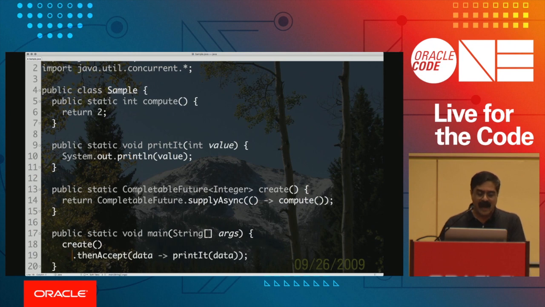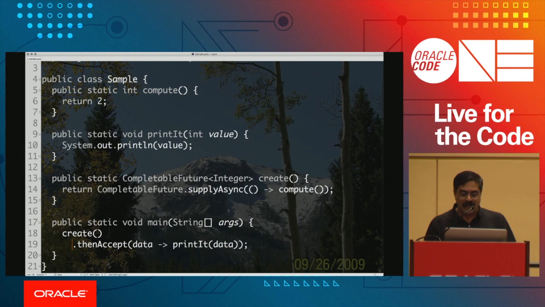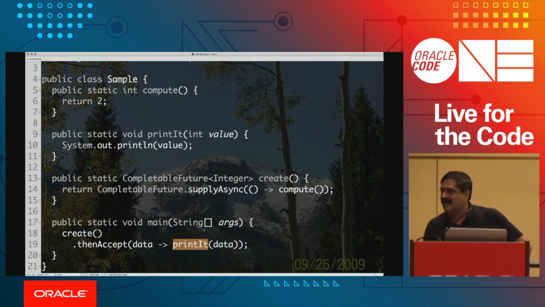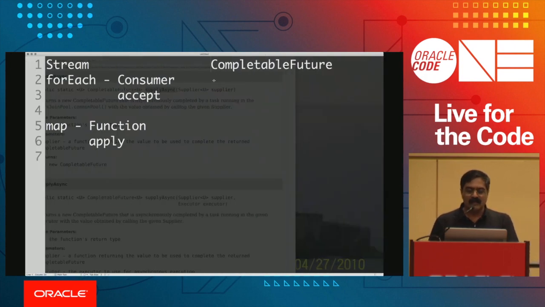We'll just go ahead and say, and we will accept it and print it. Notice the result of this was a value of 2. So what did the then accept do? It really printed the data for us. So you can kind of get the picture now. So this is equivalent to then accept.